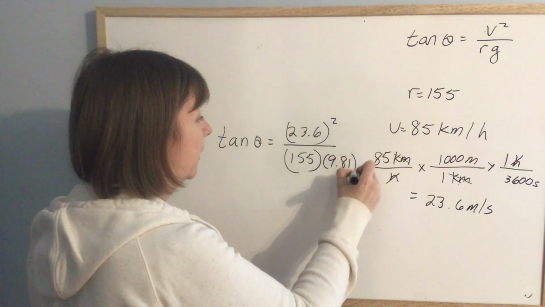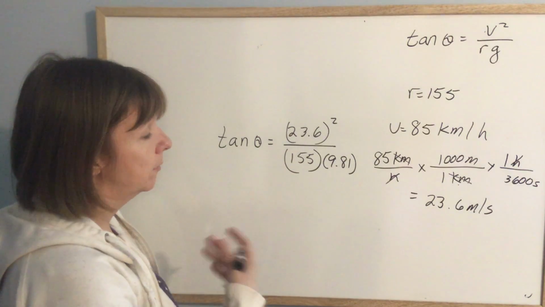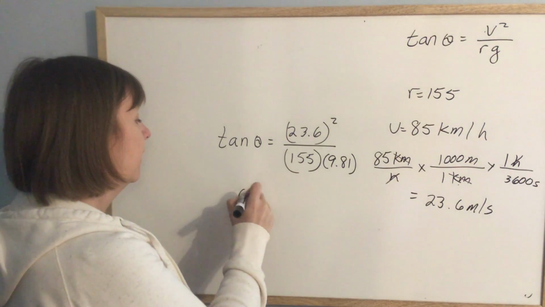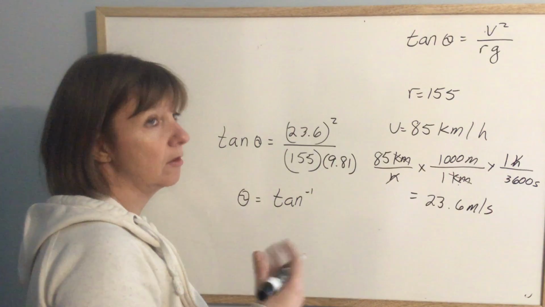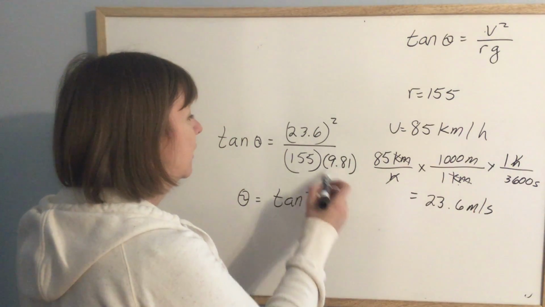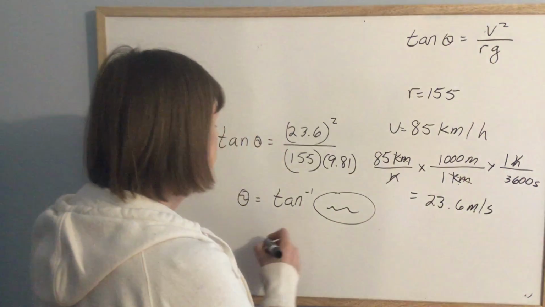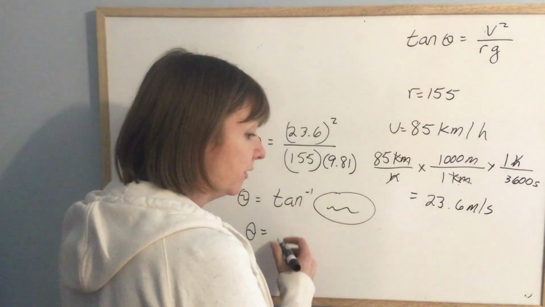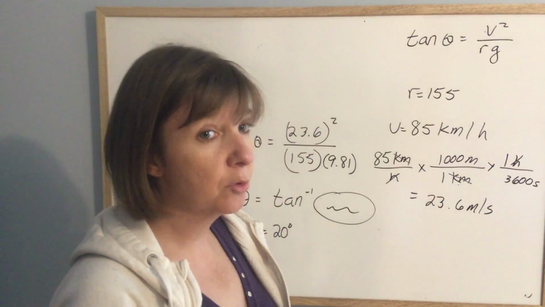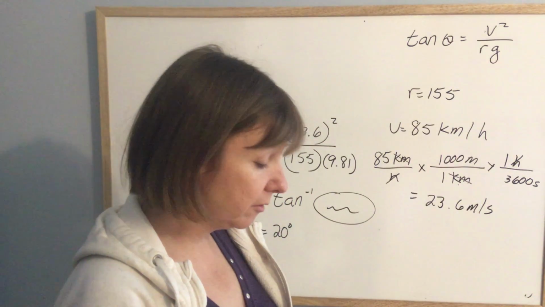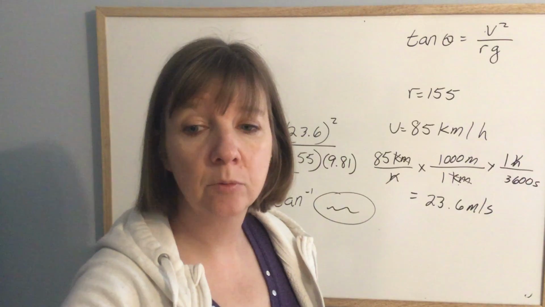So then I just went tan theta is equal to 23.6 squared over 155 times 9.81. So I would figure out what that is. I would do 23.6 squared divided by 155 times 9.81. And then theta would be the arctan, or that second function, whatever your calculator says, of whatever that worked out to be. I don't know, I didn't actually write it down in my book. But what I got was that it was 20 degrees. When you're talking about degrees, you don't have to worry about significant figures. We usually just round off to the nearest degree. So other than that, I don't really need to do anything else.